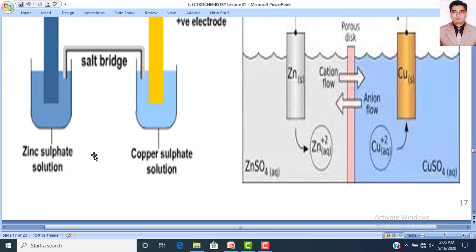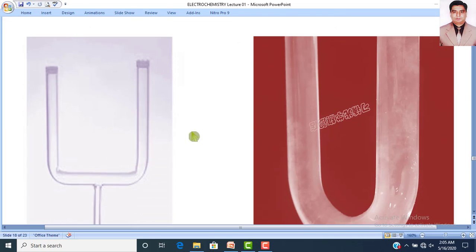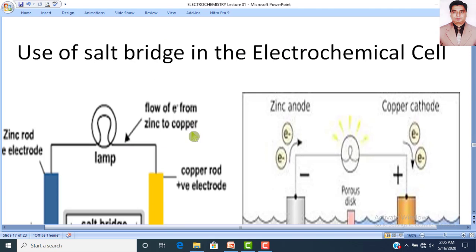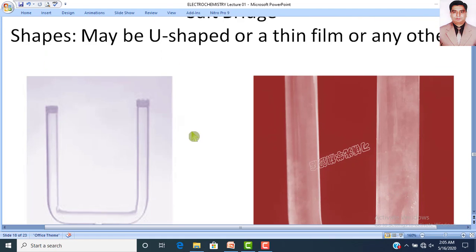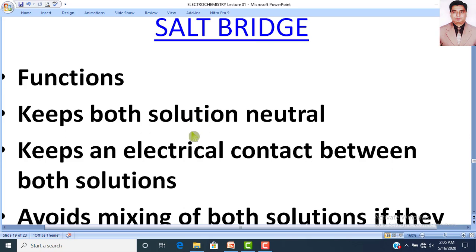So salt bridge may be U-shaped or it may be a thin film. Its shape depends upon different requirements of a practical. So in the next slide, we will study what are the functions of a salt bridge.